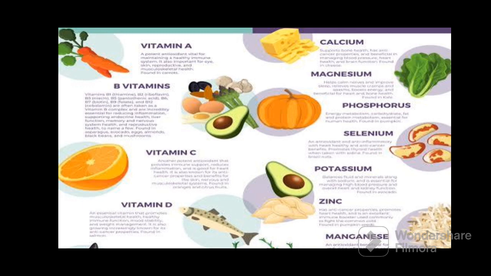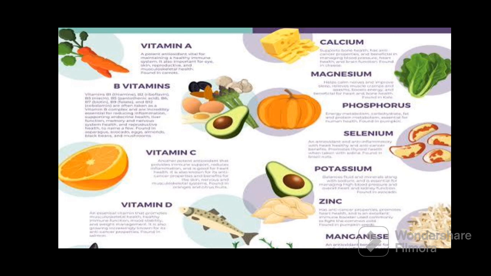Vitamin B is also important for normal functioning of the body, such as active function of the muscles. And if vitamin B deficiency is found in our body, then we may suffer from disease. Next one is vitamin C, that is found in the citrus food items.